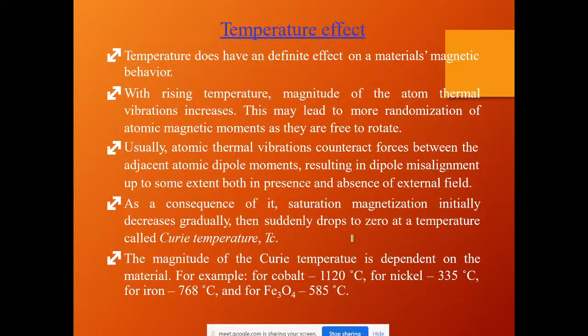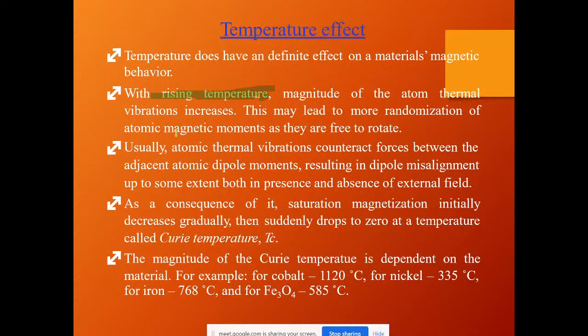Coming to the materials' behavior, it somehow depends on the temperature. With the rise of temperature, the magnitude may differ.